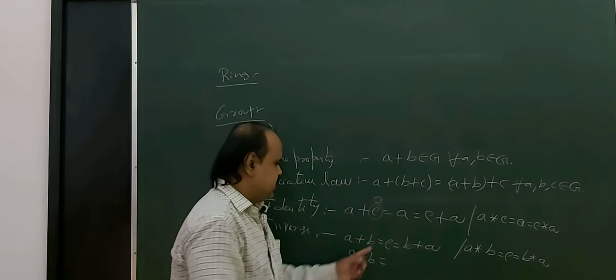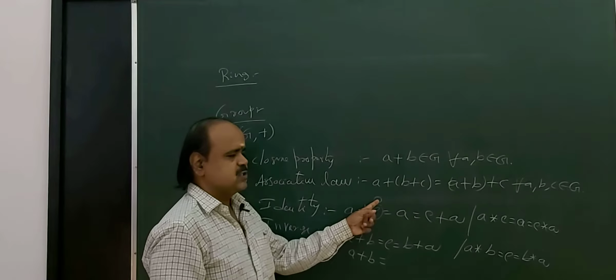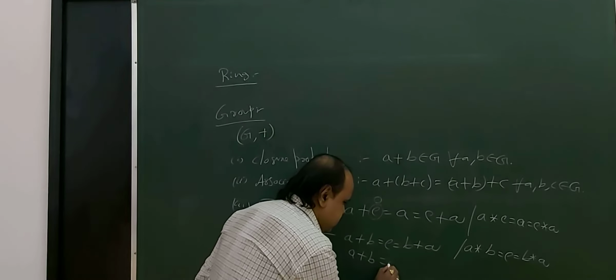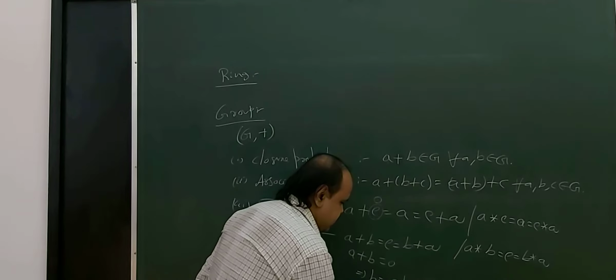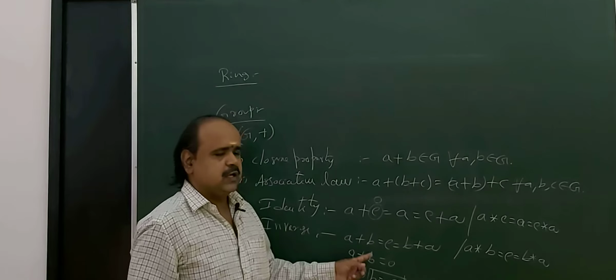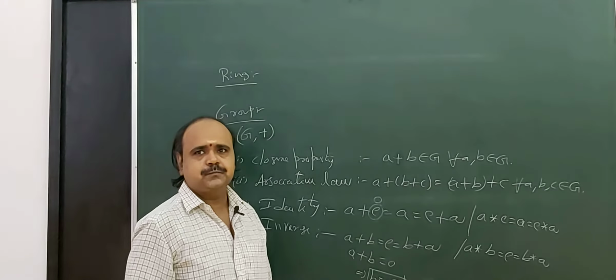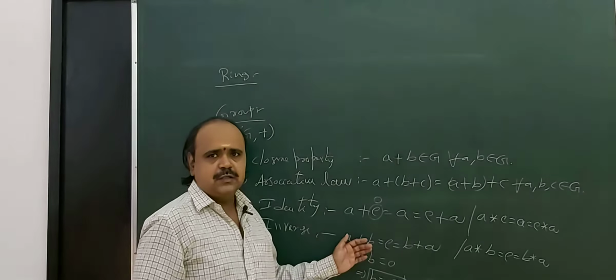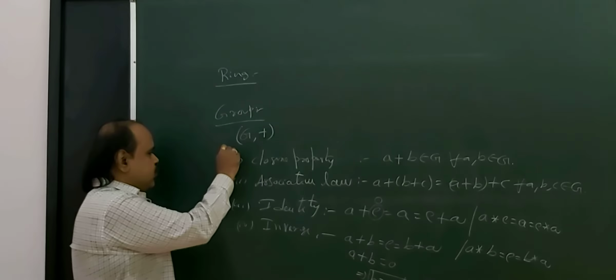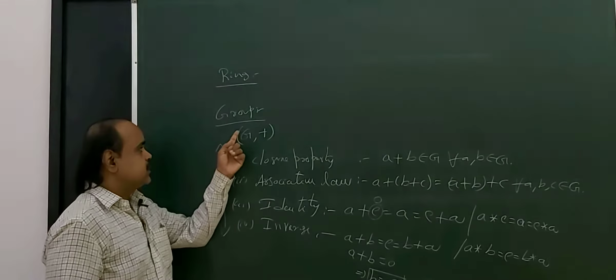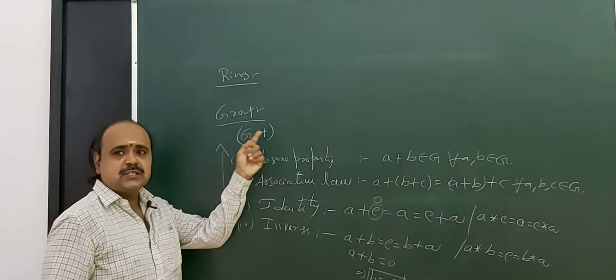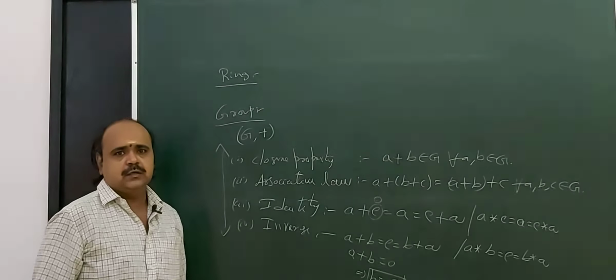Here E means the identity element in addition, which is 0. So A plus B equals 0, that implies B equals minus A. So B is called the additive inverse of A. These are the four properties that have to be satisfied to say that a non-empty set capital G under the binary operation plus is called a group.